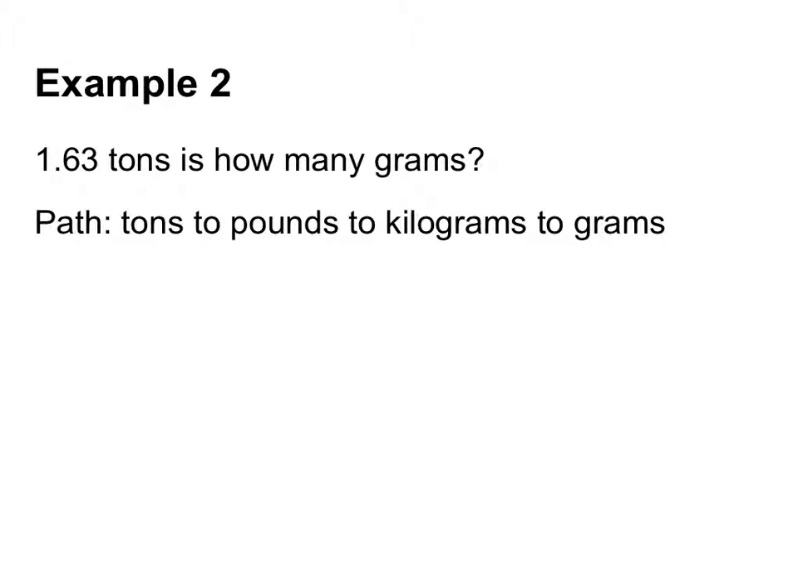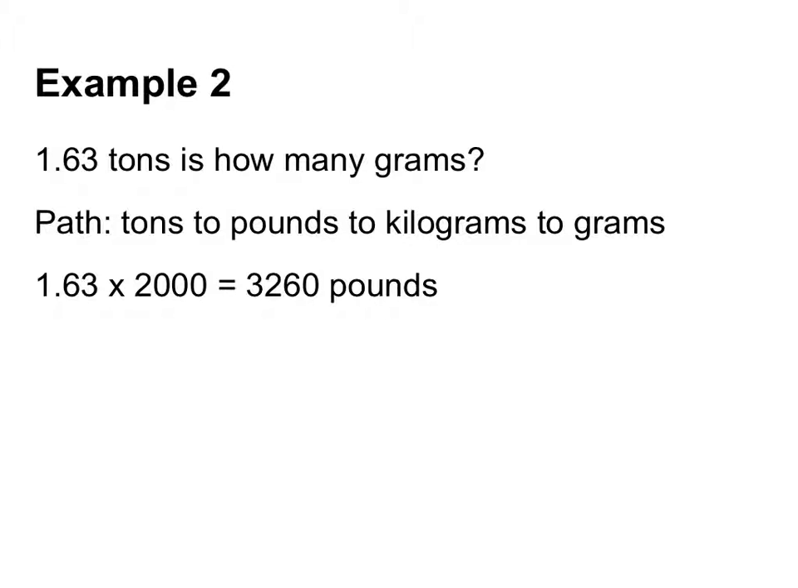So I chose the path tons to pounds, pounds to kilograms, kilograms to grams. There are several different paths you can take. This is just one. If you took a different one, okay, that's fine. You should still end up with the same number of grams, right? But this is the one I'm going to work through in this particular video. So I'm going to do tons to pounds. It's 2,000. So I'm going to take my 1.63 and multiply by 2,000. I should definitely end up with more pounds than tons, right? Each ton gets broken up into lots and lots of pounds.